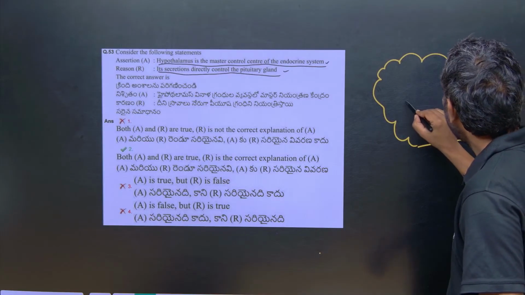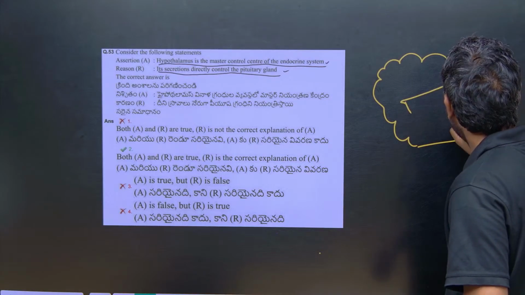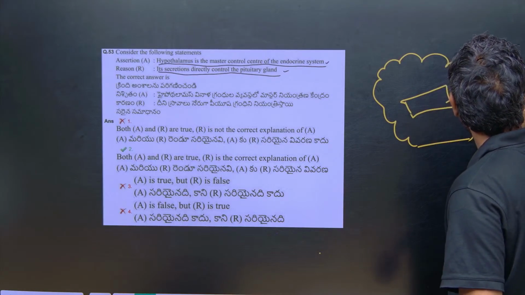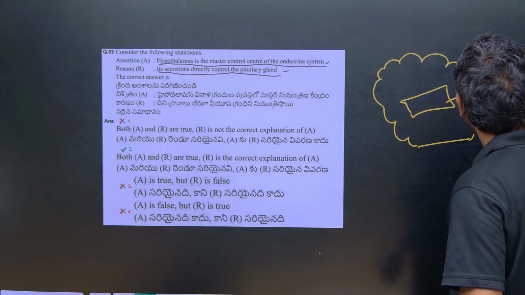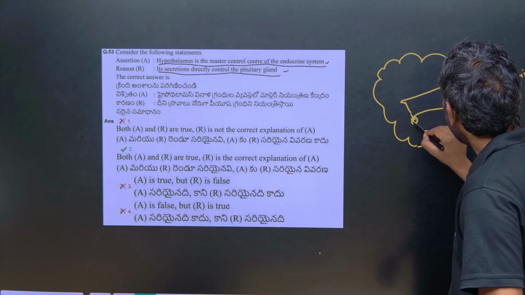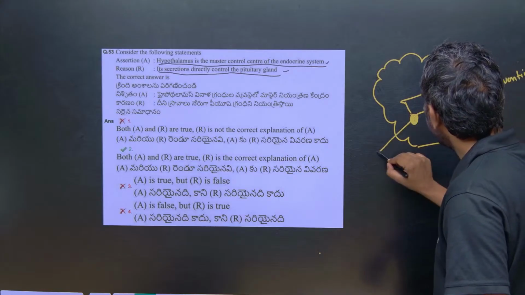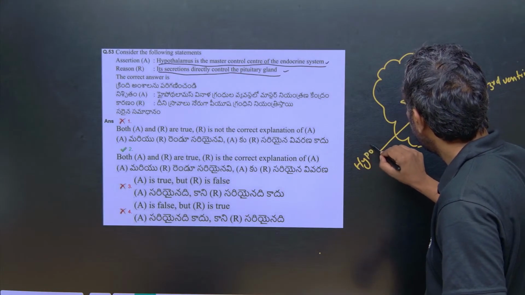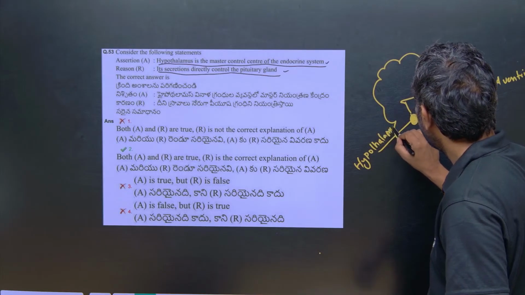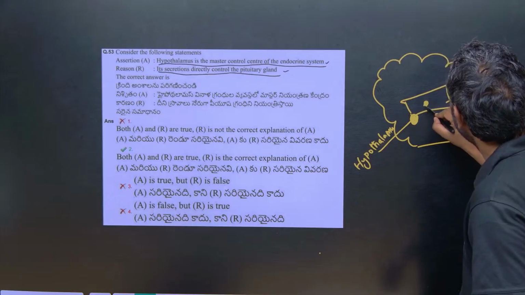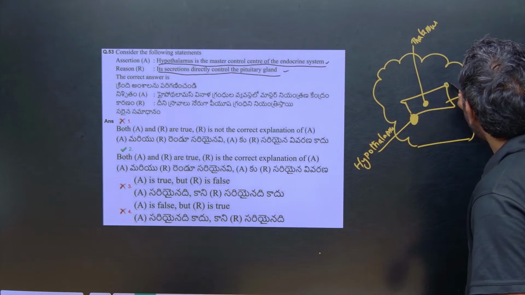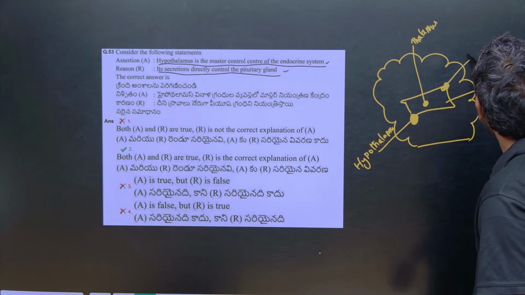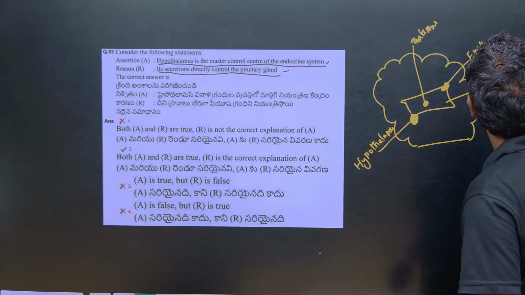The hypothalamus is located at the third ventricle of the cerebrum. Below the third ventricle is the hypothalamus. The mid part is the thalamus. And the upper part of the third ventricle is the epithalamus, which we call the pineal gland.